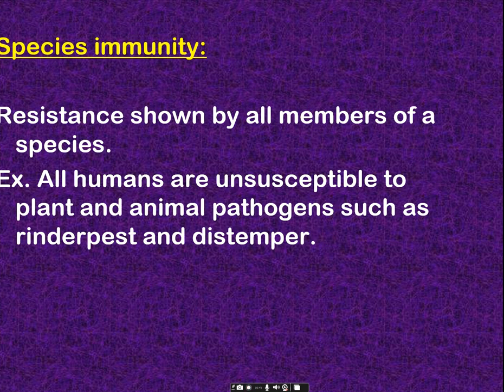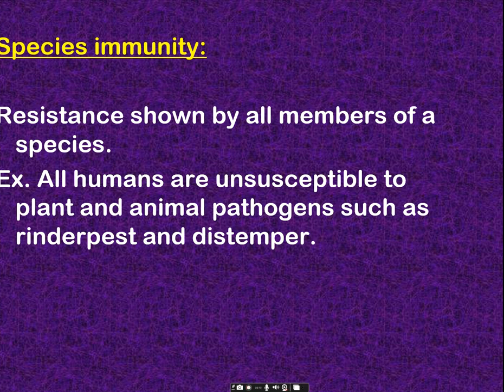Coming to species immunity, under innate immunity, it is resistance shown by all members of the same species. For example, all humans are unsusceptible to plant and animal pathogens. For example, the cholera of areca nut infects the areca nut plant.